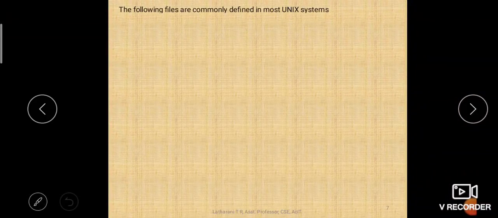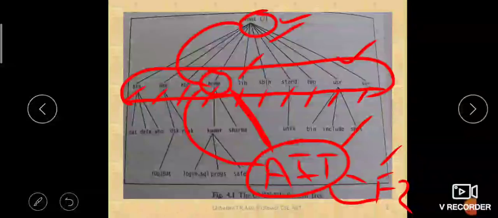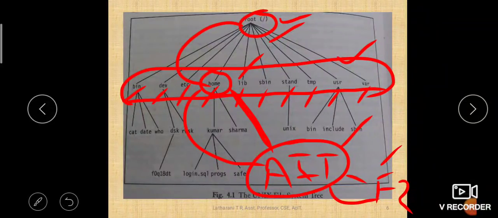Under this etc, we have discussed the etc shadow file, where your encrypted password will be stored. When we discussed root login, we discussed that. Under slash etc slash shadow we store the encrypted passwords.